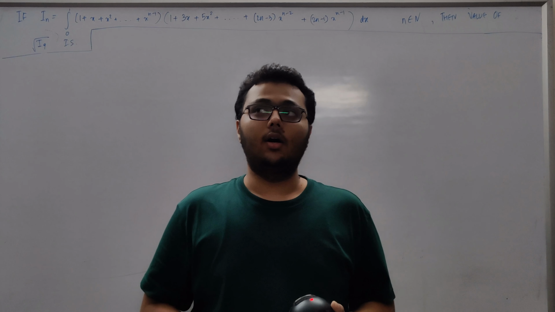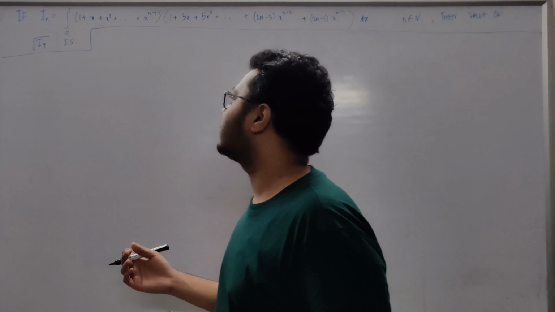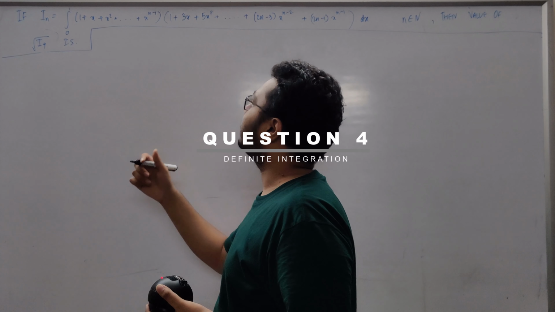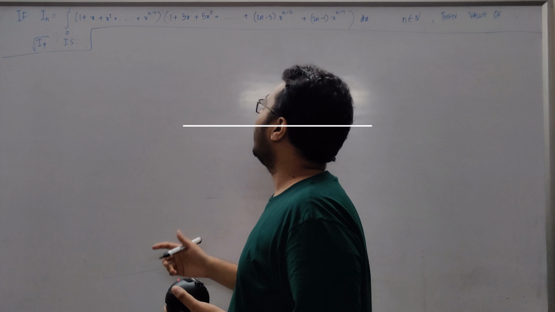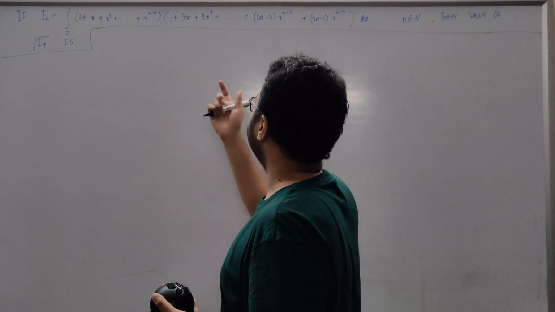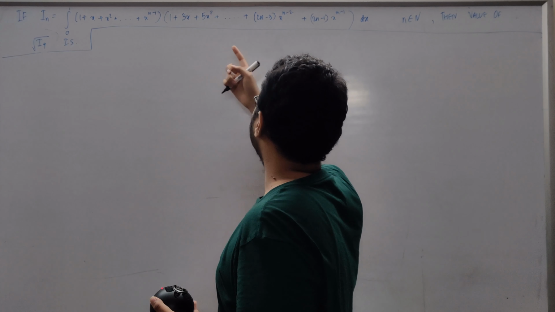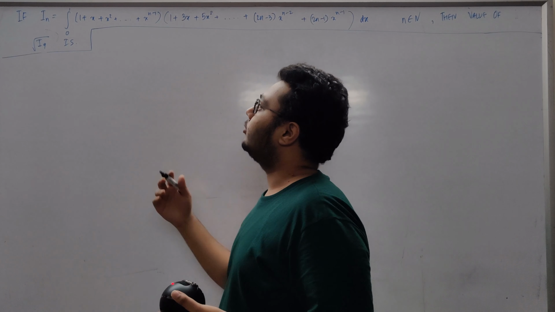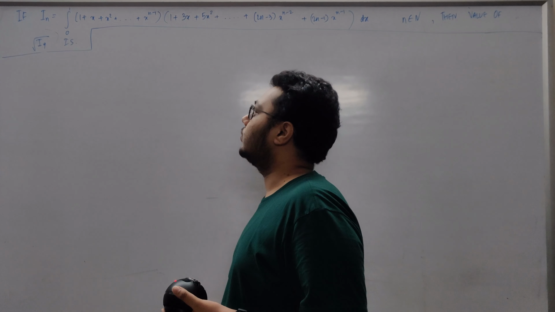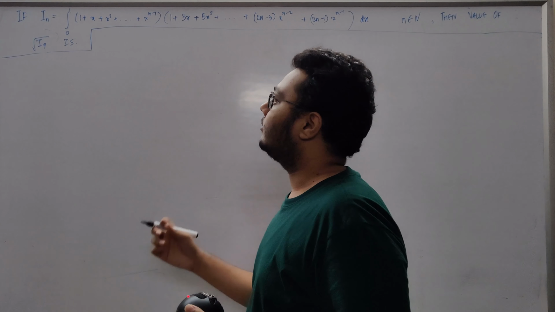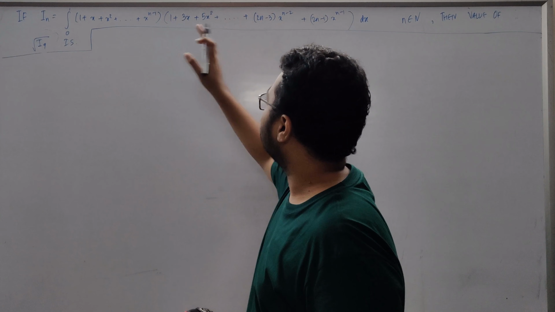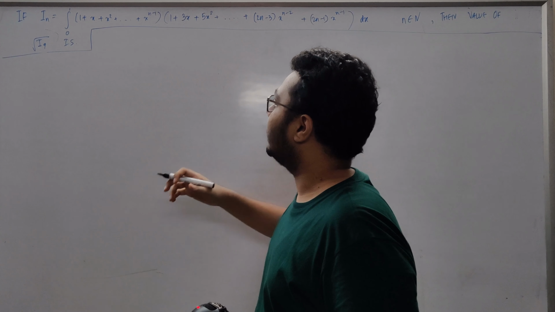Okay, so in this question we have I n equals integral 0 to 1. We have a GP with common ratio x, and we have n terms in this GP, and then we have an AGP 1 plus 3x plus 5x square up till 2n minus 1 x to the n minus 1, and we have to integrate this expression from 0 to 1, and we have to find the value of under root I n. Okay, so let's first multiply these two expressions and see what we get.